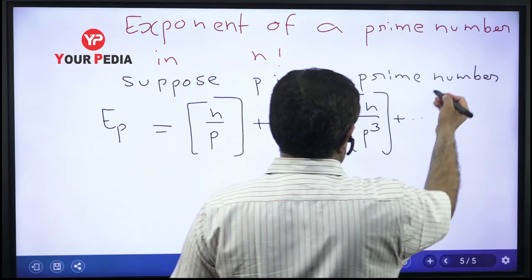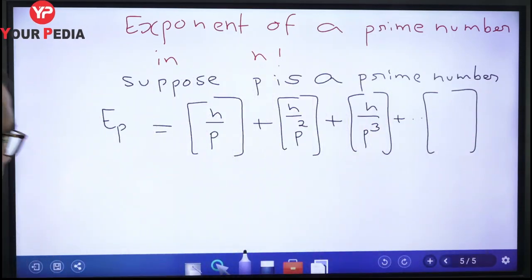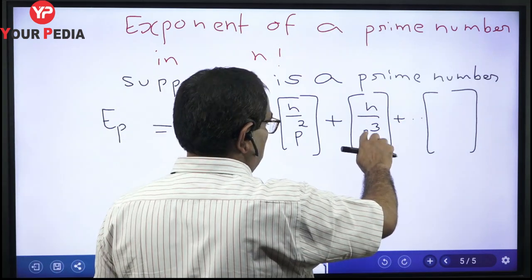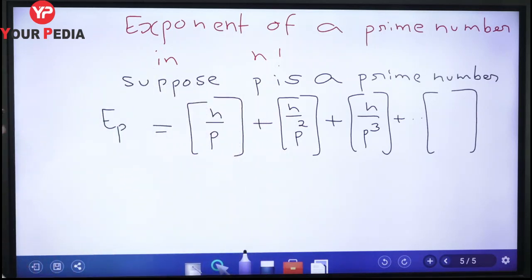And up to which term do we have to write this? Up to the term where the denominator becomes more than the numerator. We will stop at the term whenever the denominator crosses the numerator. So there will always be a finite number of terms in this.